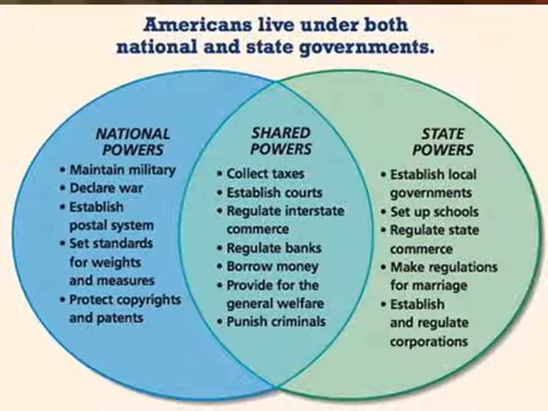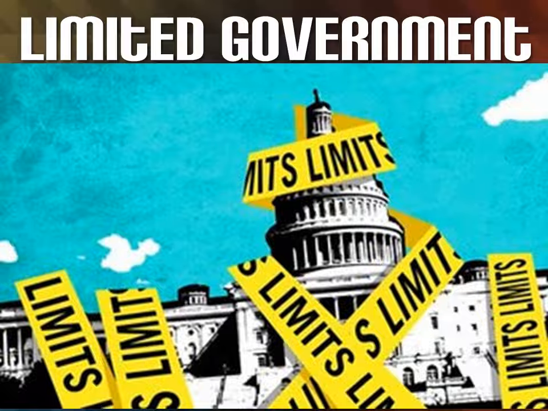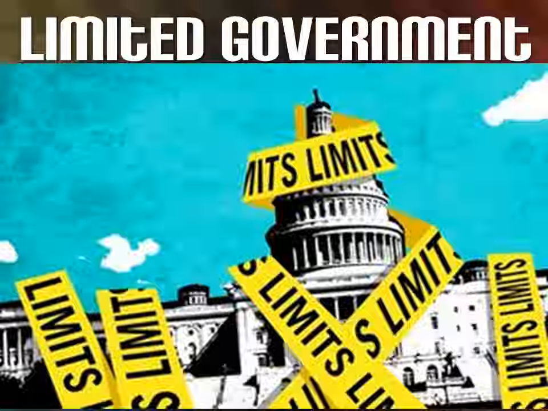Now, powers that both the state and the national government share are stuff like collect taxes, establish courts, regulate interstate commerce, regulate banks, borrow money, punish criminals, provide for the general welfare. So this is called federalism. So as you can see, the national government has some powers that are their very own. The state governments have their own powers, that's their very own. And they also share some powers as well. This is called federalism.